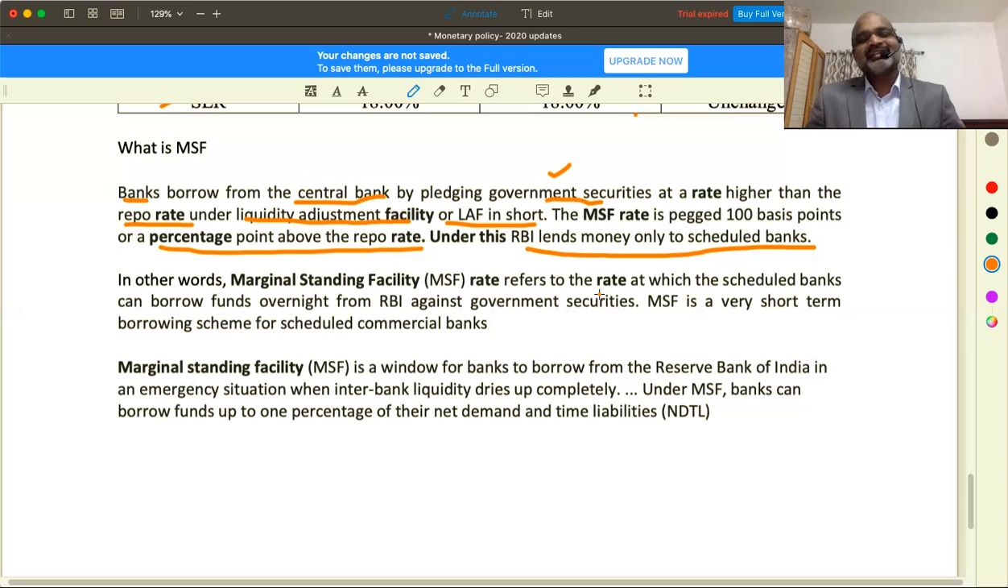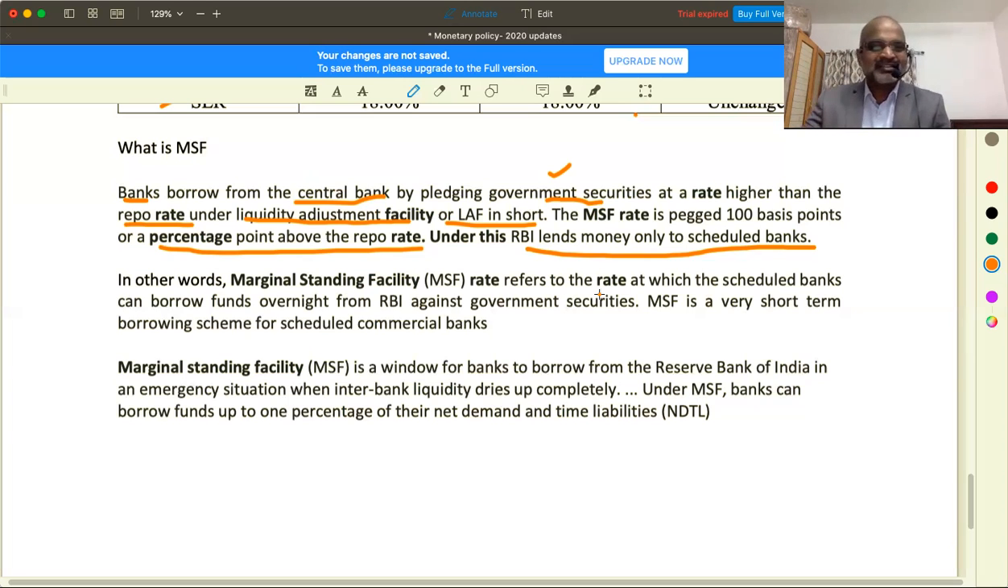So MSF is an additional facility given to you when you have exhausted your existing quota. Suppose you are eligible to borrow from RBI under repo or any other facility some 400 crores, and you are already exhausted with that money, meaning you fully borrowed that 400 crore limit, then you want extra money. Then what to do? MSF.